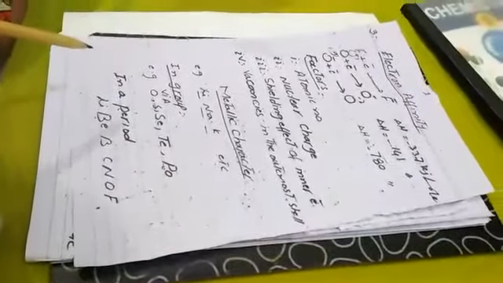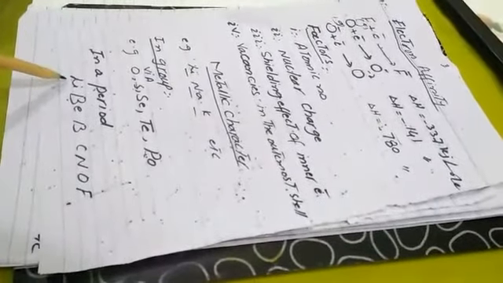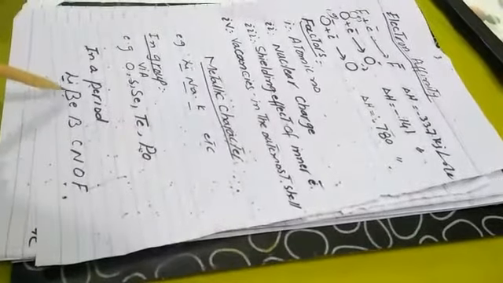Metallic character in periods: metallic character decreases and non-metallic character increases from left to right of a period. For example, in the second period, lithium is a strong metal, but fluorine is a non-metal, as metallic character decreases in periods from left to right.